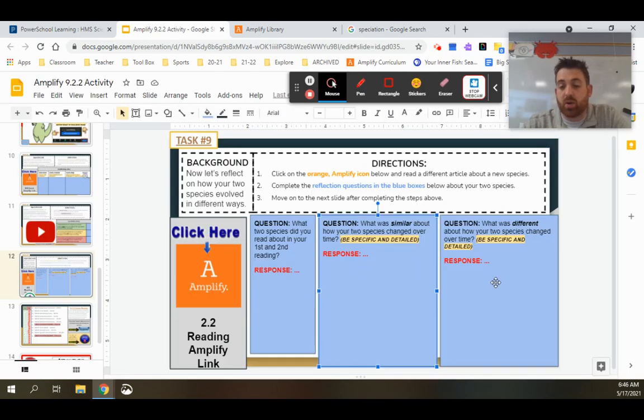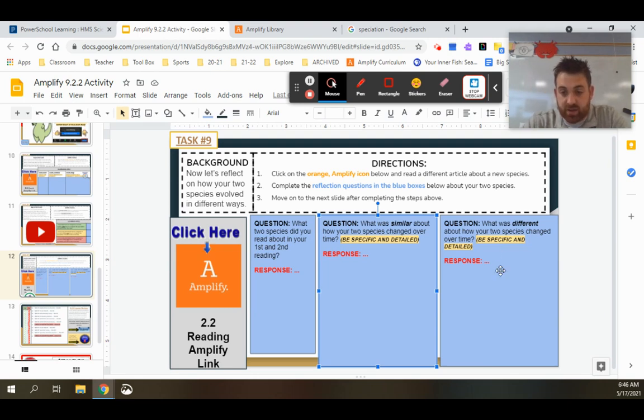We're going to answer two important questions. The first one is what was similar about how the two species change over time. So we're comparing what made their change and their evolution very similar. And then we're looking at what made it different. How was maybe the polar bear or the duck's evolution different from one another?